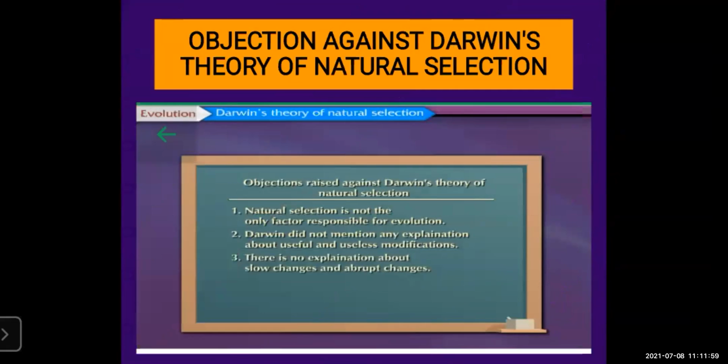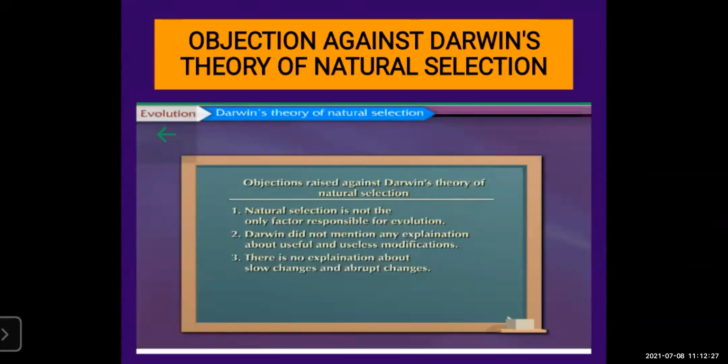Now, what were the objections against Darwin's theory of natural selection? The first objection was that natural selection is not the only factor responsible for evolution. Evolution is a gradual change. So what was the objection? That natural selection is not the only factor responsible. This is one of the factors, that you have to change with the environment, but this is not the only factor.